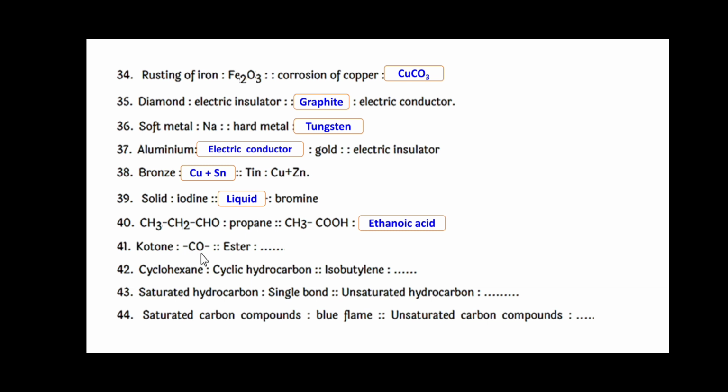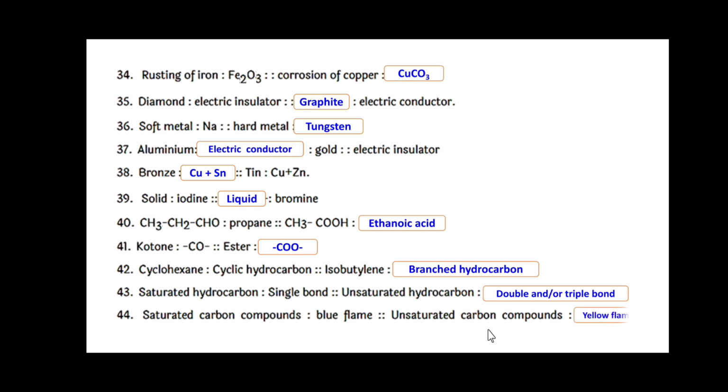A ketone has the functional group CO, whereas an ester has the functional group COO. Cyclohexene is a cyclic hydrocarbon, whereas isobutylene is a branched hydrocarbon. Saturated hydrocarbons have single bonds, whereas unsaturated hydrocarbons have double and or triple bonds. Saturated carbon compounds give a blue flame, whereas unsaturated carbon compounds give a yellow flame.